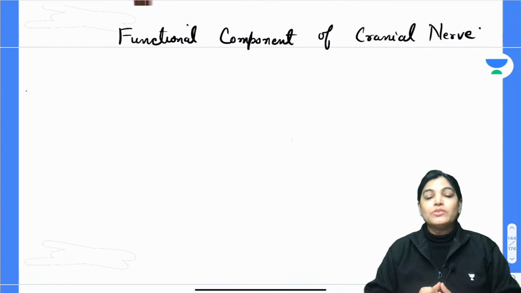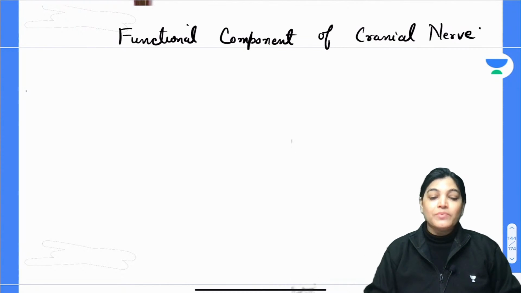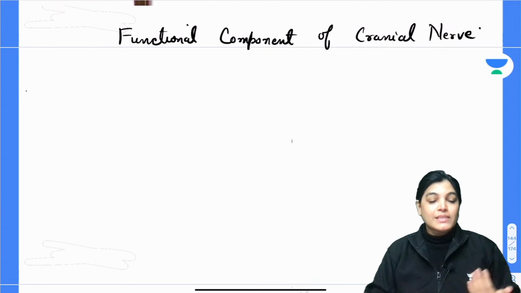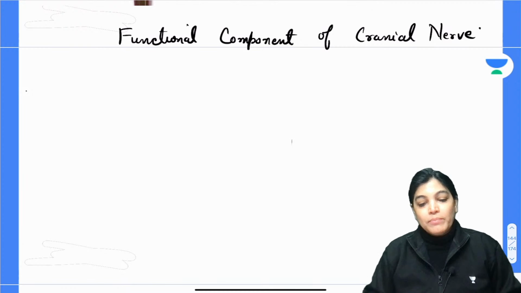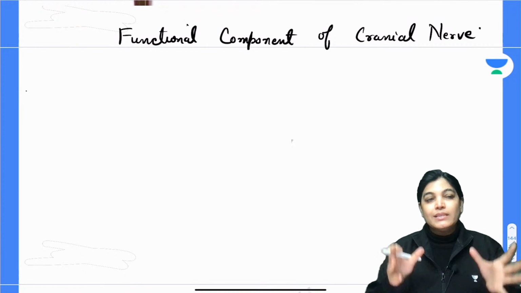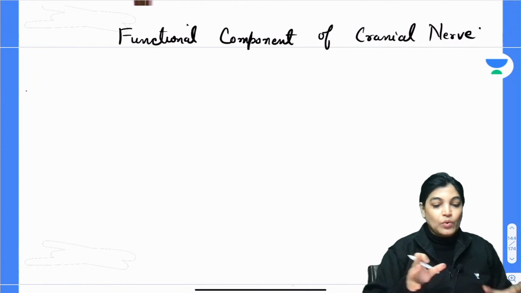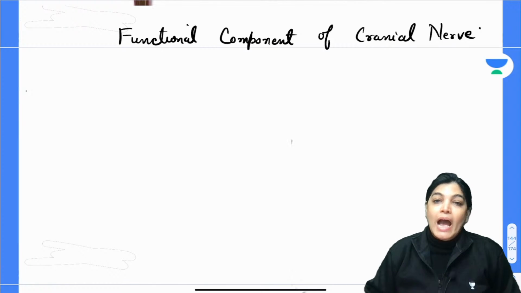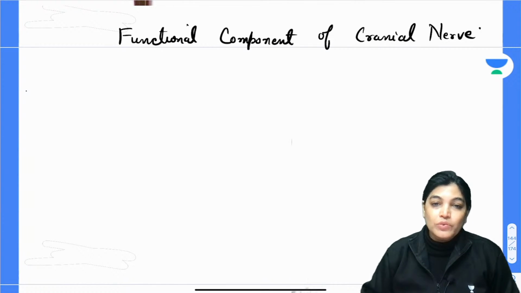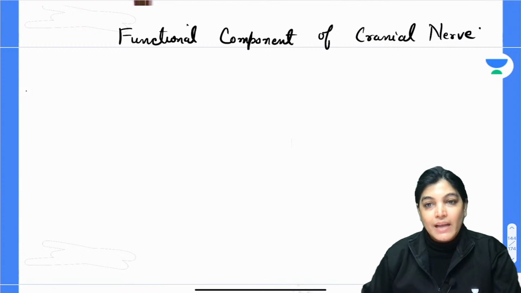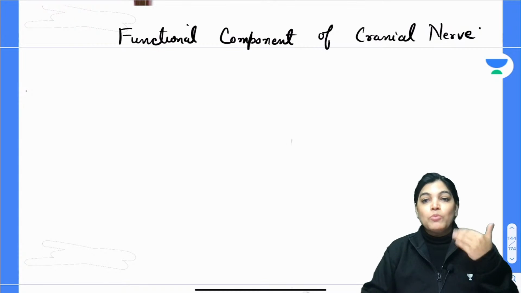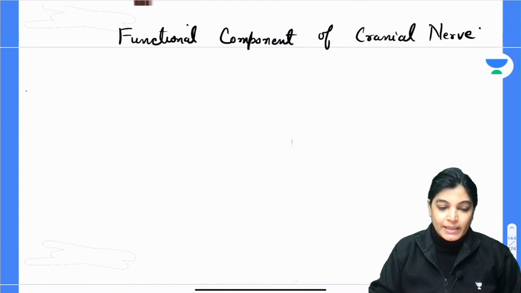Firstly, I would like to tell that during the initial phase of development of spinal cord, we know that it is developing from the neural tube. During the development of spinal cord, there is a formation of a longitudinal groove in the lateral wall of the neural tube, and this will divide the lateral wall of the neural tube into two parts, called the basal component and the alar component, which are motor and sensory. So let's importantly write this.